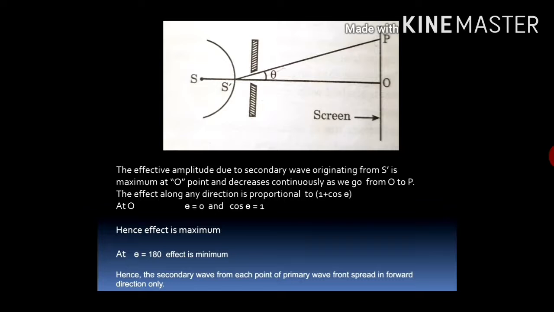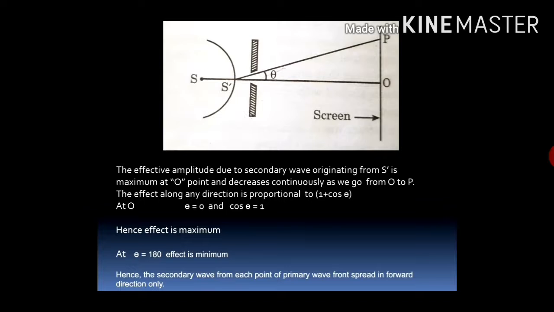And as we go from O to P, the amplitude or intensity continuously decreases. The effect is continuously decreasing from O to P, and maximum effect is on O only. As we go in upward direction or downward direction, the effective amplitude goes on